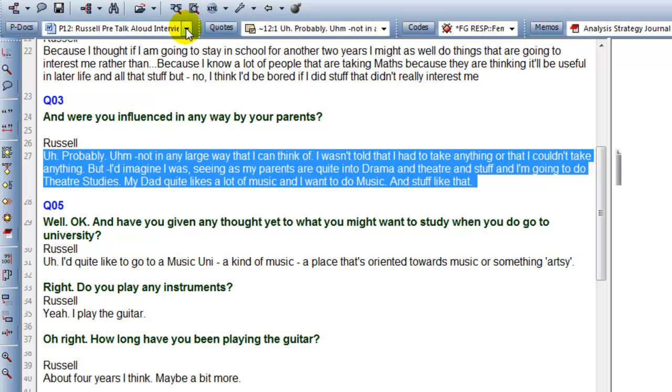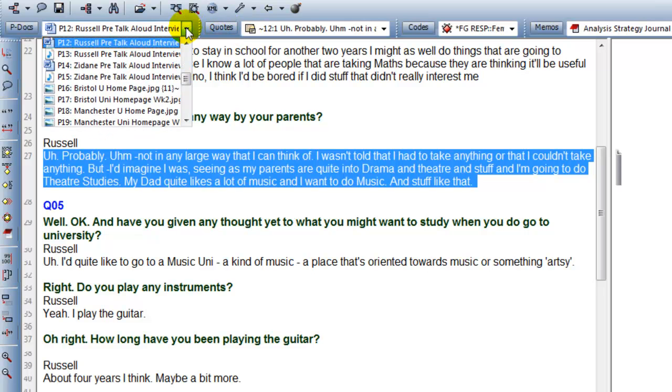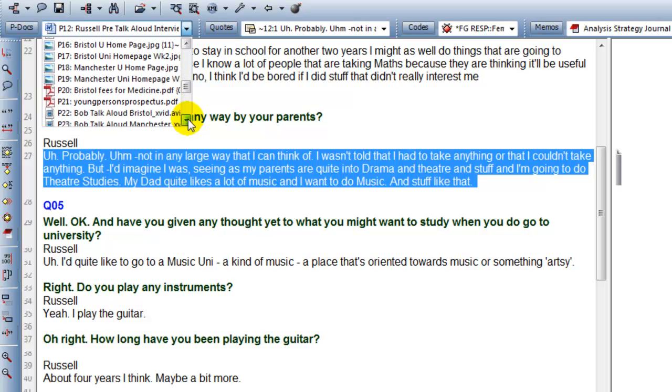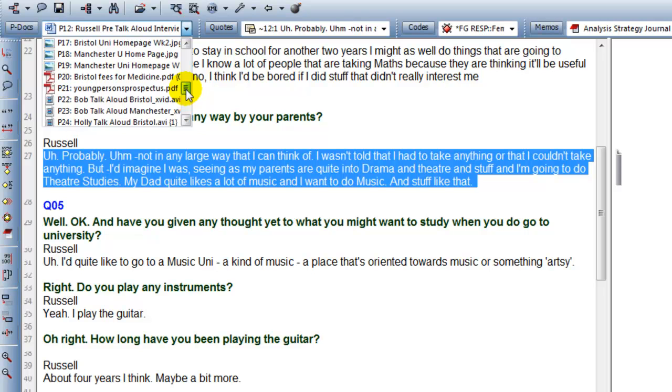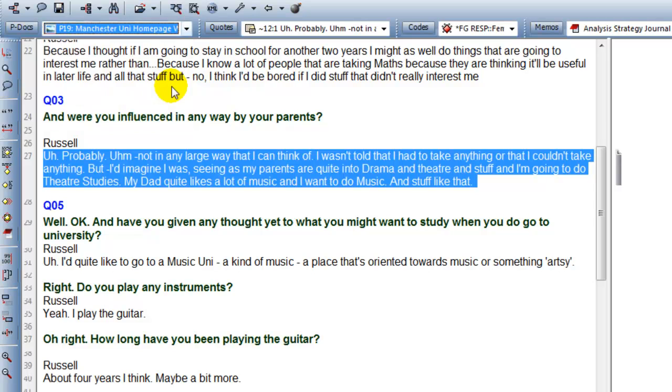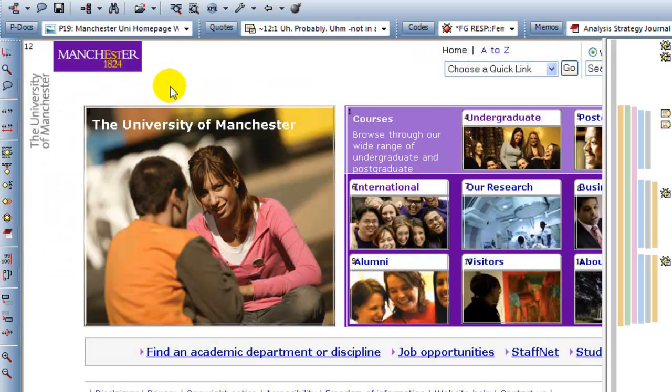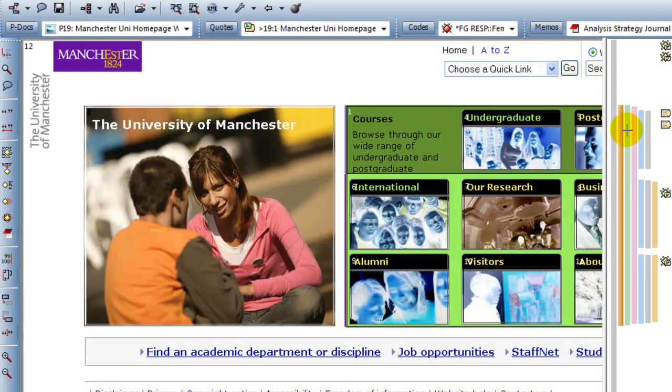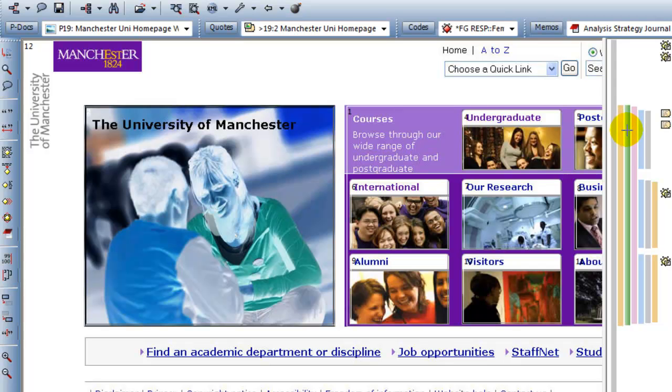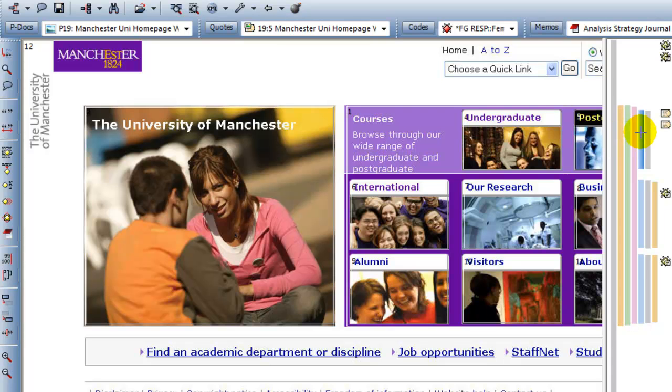And in the same way for any images that you have, here I just want to get an image. Actually, the images here already have quotations.